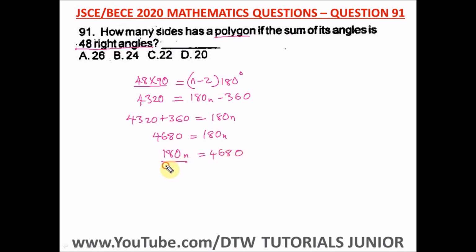So let's divide by 180 to get our n, because we're looking for how many sides the polygon has. We're looking for the sides, n. When you punch it in your calculator, dividing this by 180, you should get 26. So this polygon has 26 sides. Okay, and our right option here is option A.